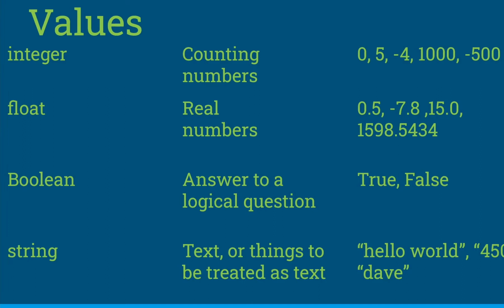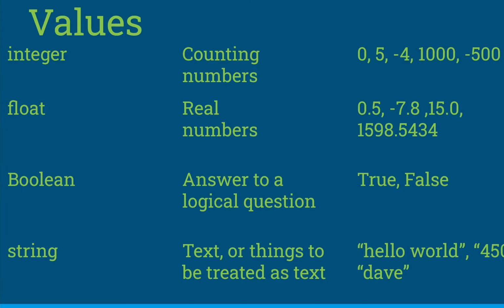But they basically describe binary logical questions. So, am I alive? And we can avoid the existential angst there. True. I am true. It is true that I am alive. Do I have 500 fingers? False. It is false that I have 500 fingers. Am I more than 100 centimeters tall? True. I am more than 100 centimeters tall.